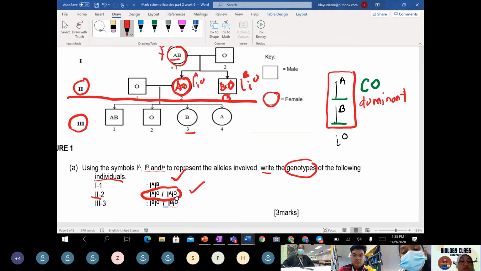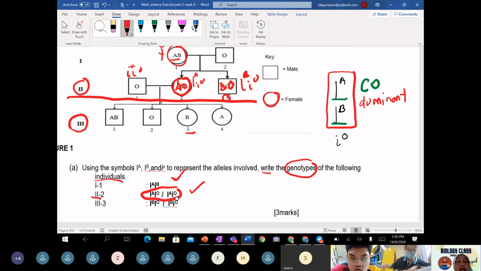Okay? So menantu dia, son-in-law dia, carry IO, am I right? So the question asks you to come up with this. Okay, so number 3, it can be B. So grandchild dia mesti ada B tak?